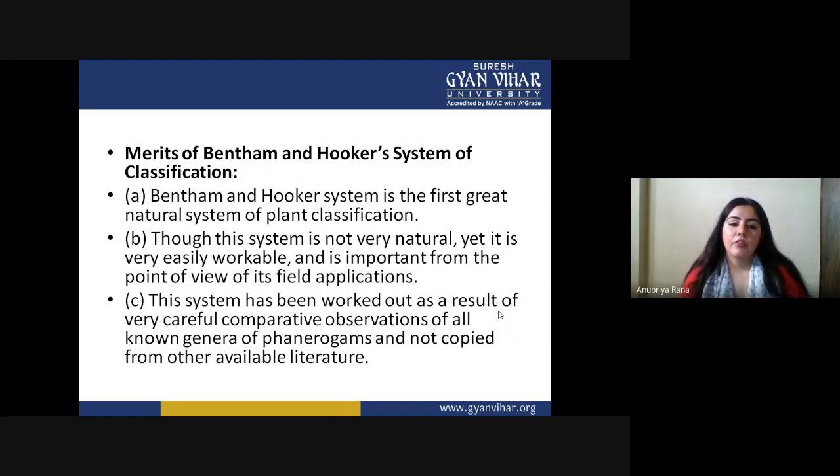The system has been worked out as a result of very careful comparative observation of all known genera of phanerogams and not copied from other available literature. This is also a very good point of Bentham and Hooker. They didn't copy it from anywhere else. They did a very careful comparative observation by themselves.